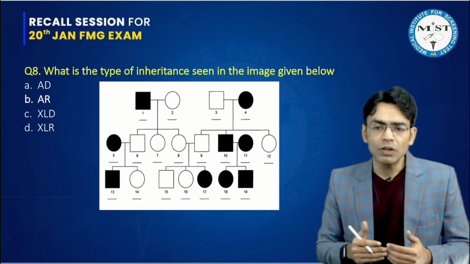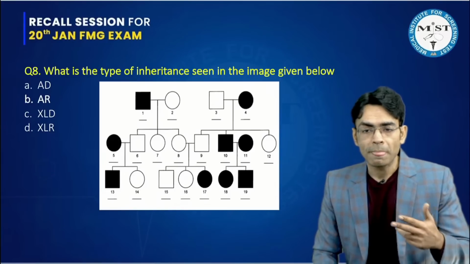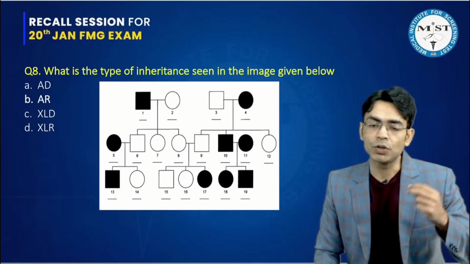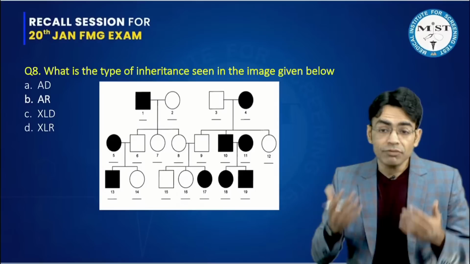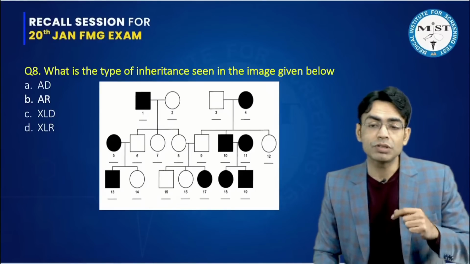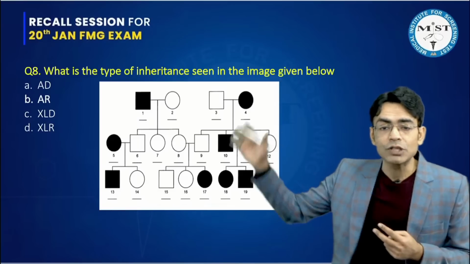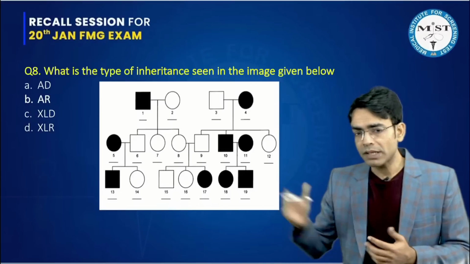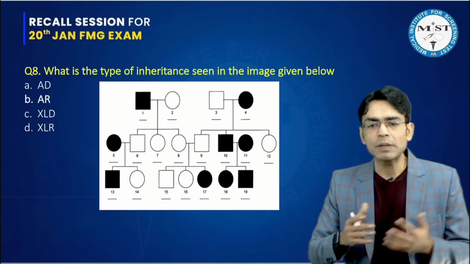Now, out of the non-Mendelian patterns, I said in the class multiple times that you can only find out 2, and that is gonadal mosaicism or mitochondrial inheritance. If the non-Mendelian were not given and only Mendelians have been asked, then the first thing you have to decide is whether the pedigree is dominant or recessive. As you can see in the options, only the Mendelian options were given. So things become a little simpler.